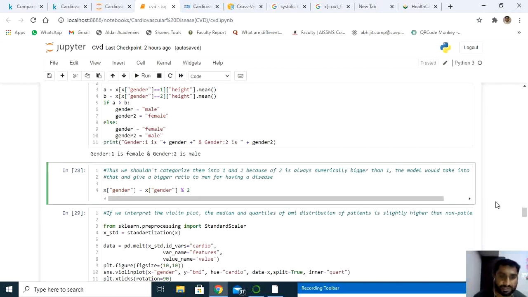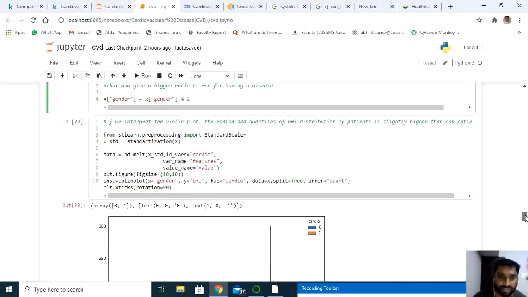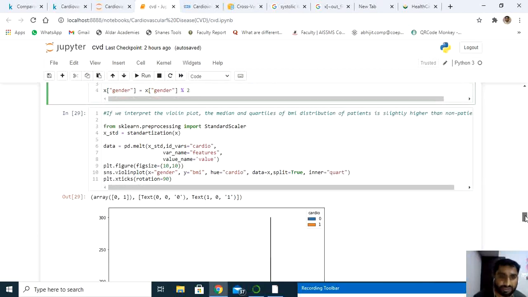Now next, it's time for pre-processing the data. I'm going to use a violin plot here. Have a look at this. If you want to design the violin plot, I'm using a standard scaler. Standard scaler means nothing but I'm scaling all the values, bringing all the records to some specific clusters using the standard scaler system.